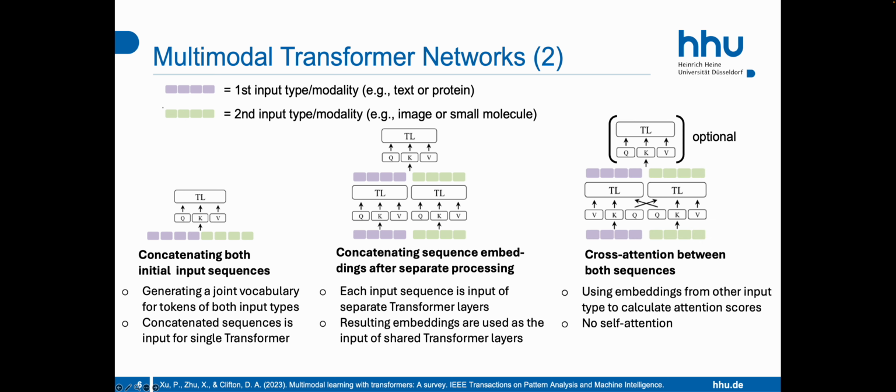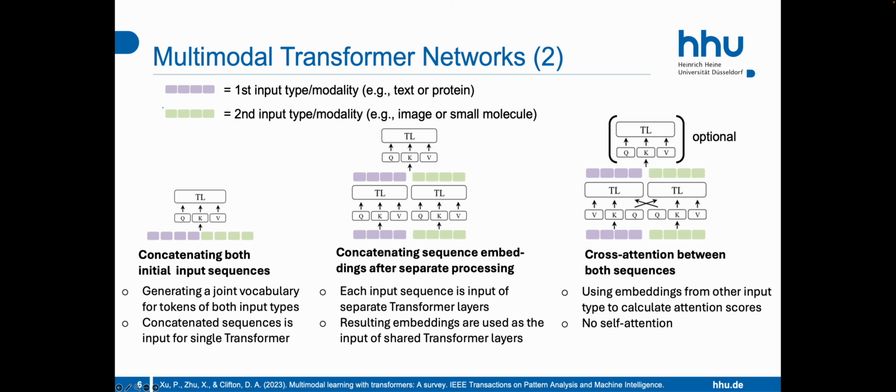And the last option we are shortly discussing is using cross-attention between both input sequences. This means we have 2 separate sets of transformer layers, but for calculating the attention scores, we are using the embeddings from the other modality. We know that we have 3 types of inputs to our attention function: queries, keys, and values, in the image represented by Q, K, and V.